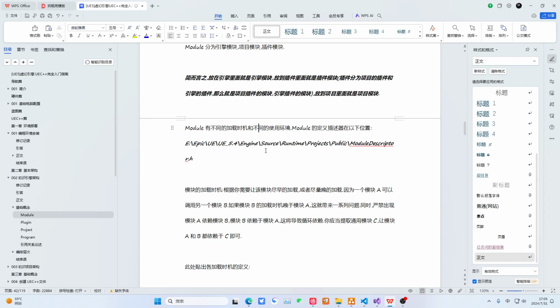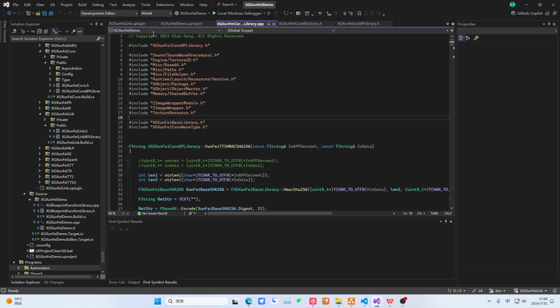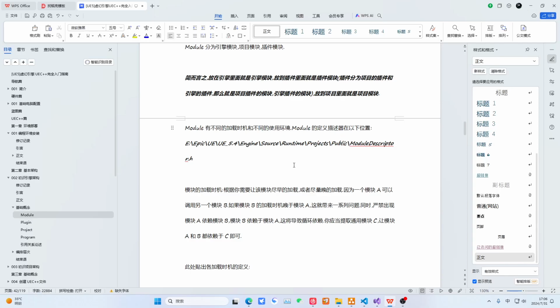So what is the usage environment? When we are developing, we call it the editor. Under the editor, this is called the development environment. After we package it, note that it's after packaging, not in the project, where you select a shipping build, I will explain what that is later. That is to say, after packaging, when the player gets this thing, this is called post-packaging. We mainly distinguish between these two usage environments.